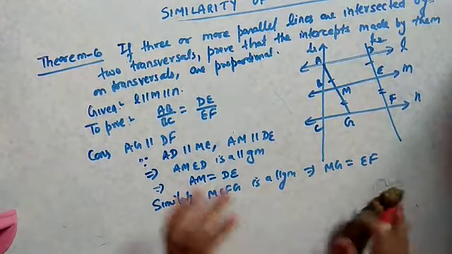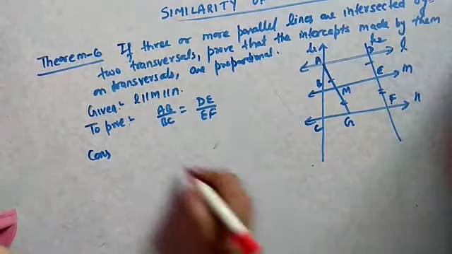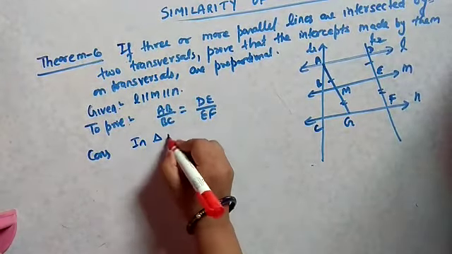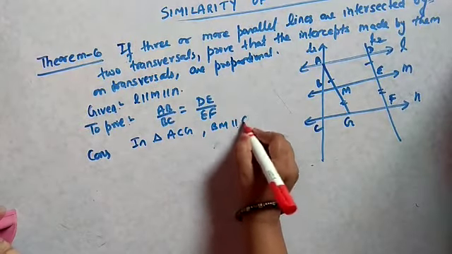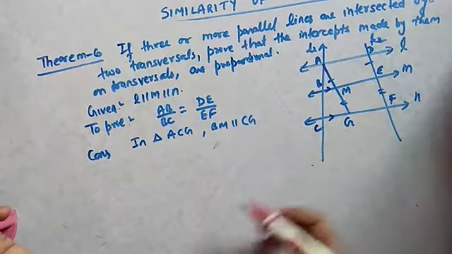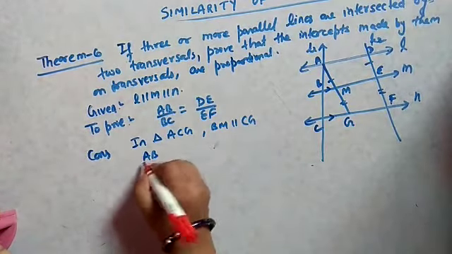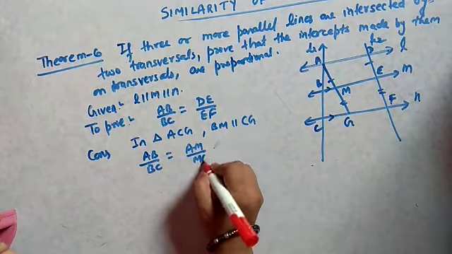Okay, now see, in triangle ACG, BM is parallel to CG. In this triangle, BM and CG are parallel. So AB by BC equals AM by MG.